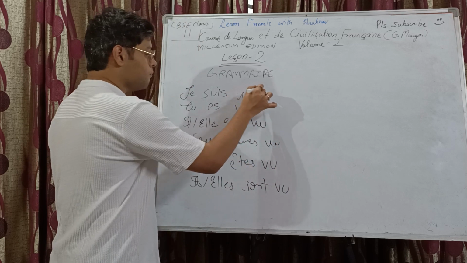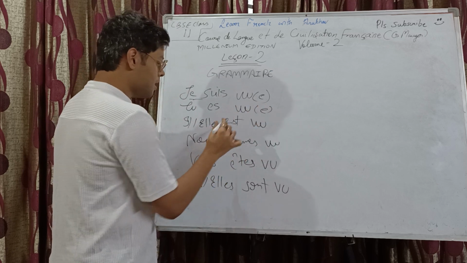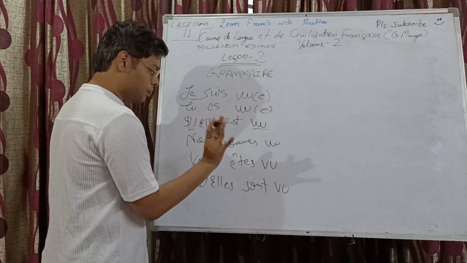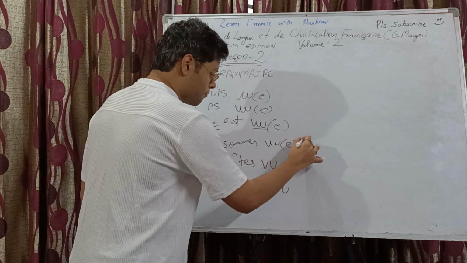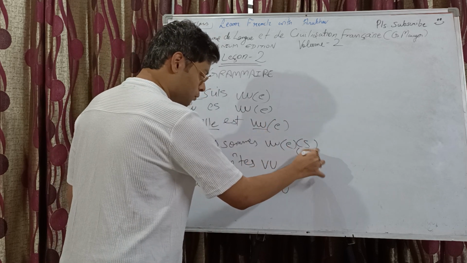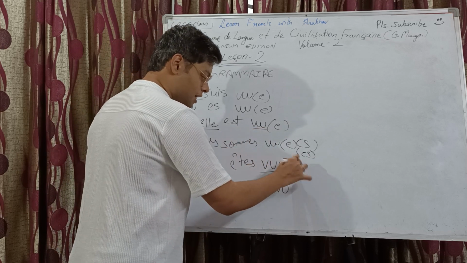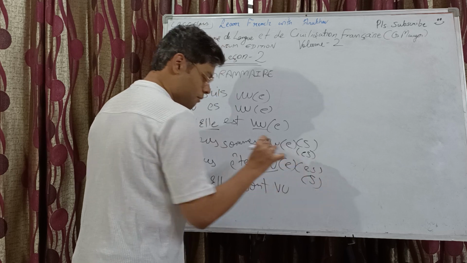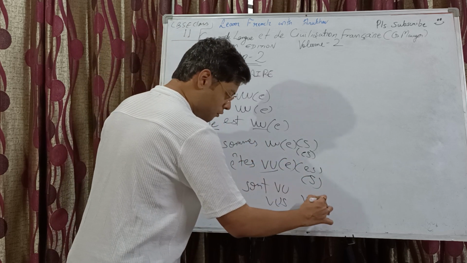Now the past participle, vu. Now vu may have an E in case I am feminine. This may also have an E. Il vu will remain in this way only, but elle, so it may have an E. It may have E, it may have S as well, it may have ES too. Vous êtes vu, it may be as it is, it may be with an E, or it may be with ES, or it may be with S. Right, else it can be vu, or it can be vu as well.